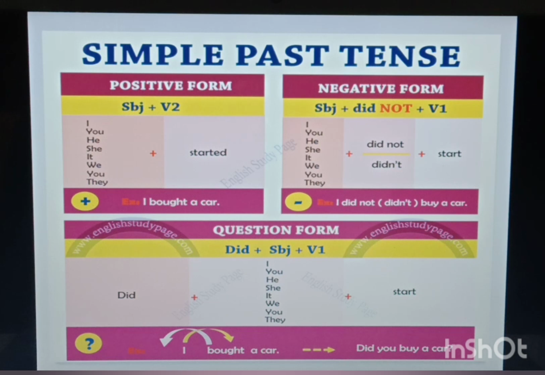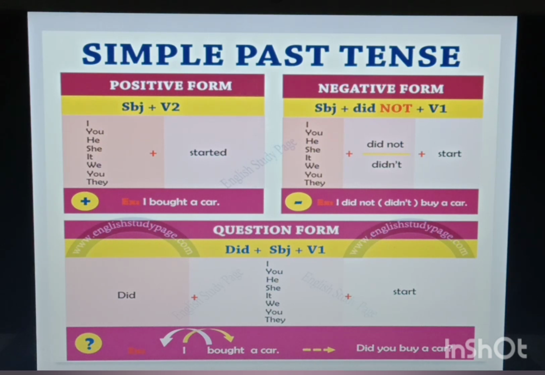For negative we use did not. Fine. In simple present tense we use do or does. In simple past tense we use did. Again, it is negative, so we use not with it. One more important thing that you should remember is, for negative and interrogative we use the verb's first form, and for positive we use the verb's second form. Fine. For simple past tense, for positive form, we are going to use the verb's second form. For negative and interrogative, we will use the verb's first form. And in simple present tense, we use do or does. And in simple past tense, we use did.